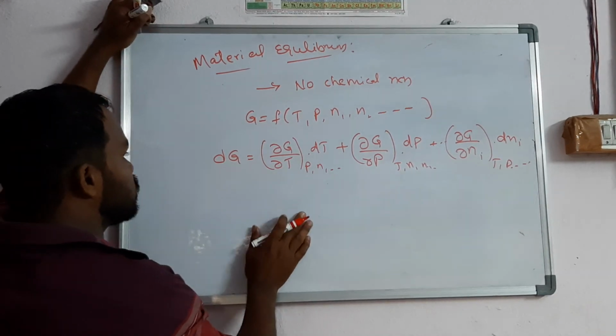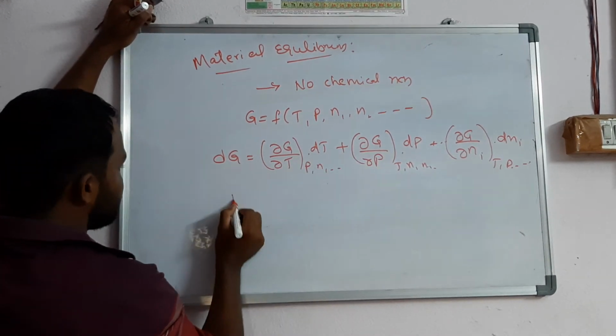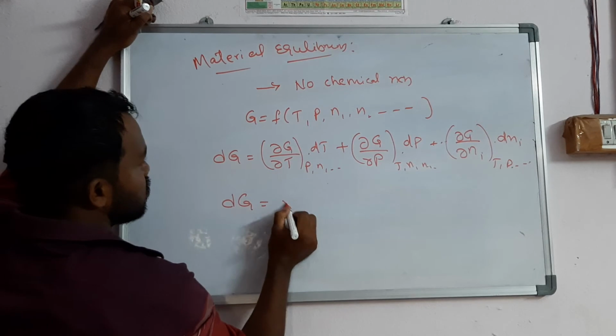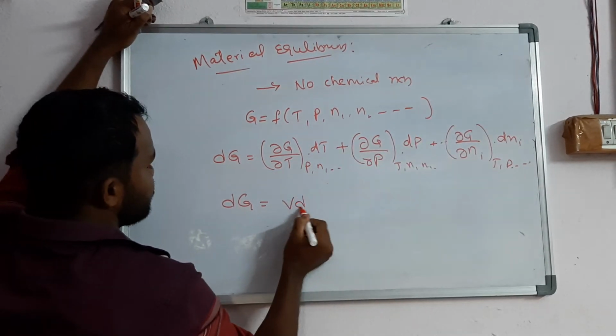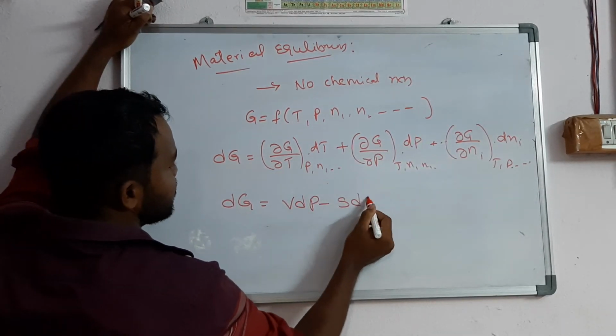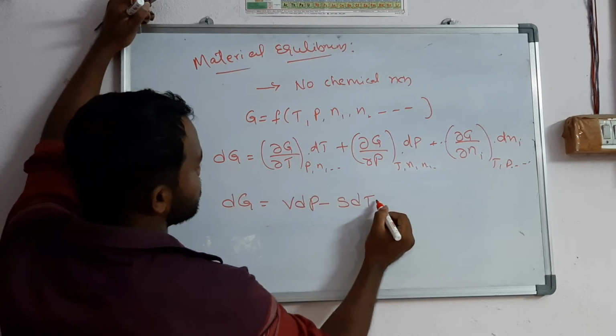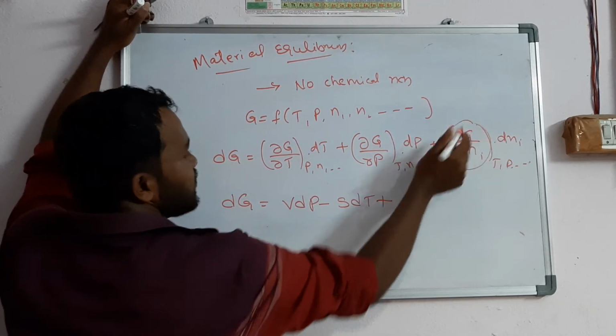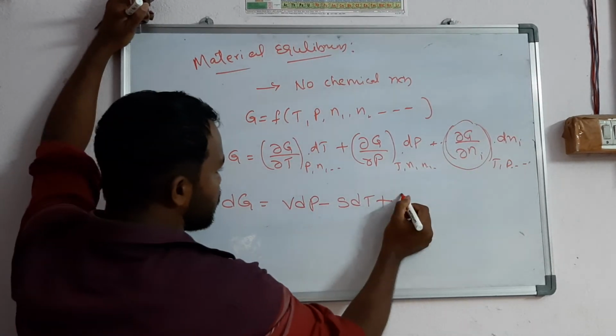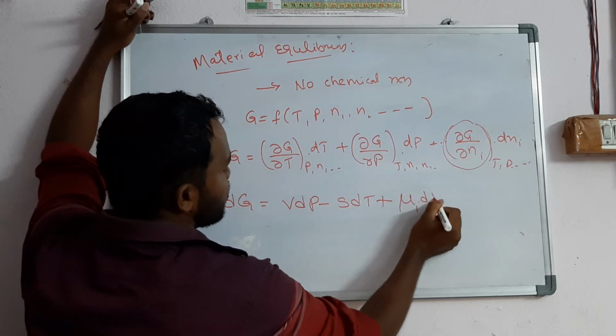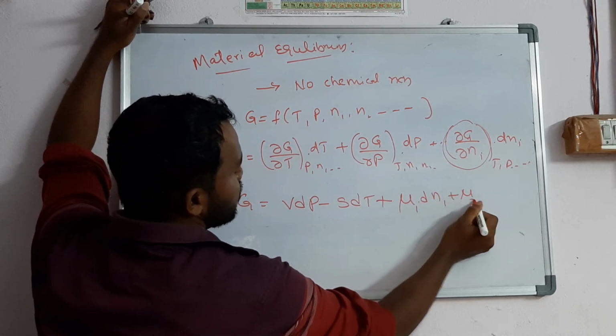Already you know these values: dG is equal to, this is V dP, this is minus S dT. In the previous example, this is the chemical potential. You can say mu1 into dn1 plus mu2 into dn2 plus so on.